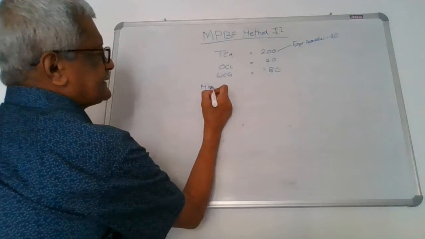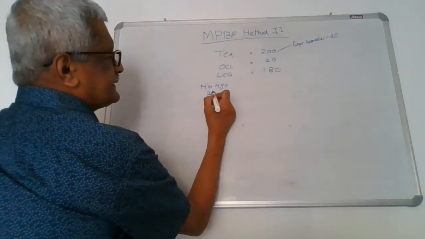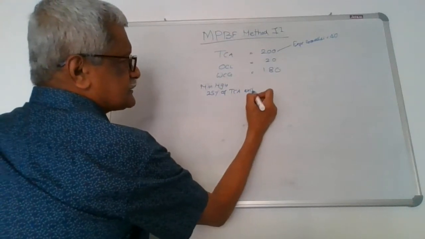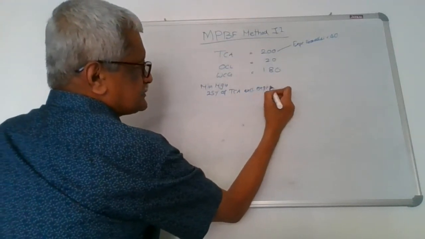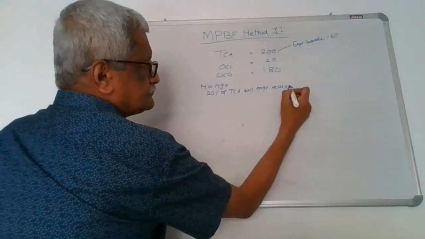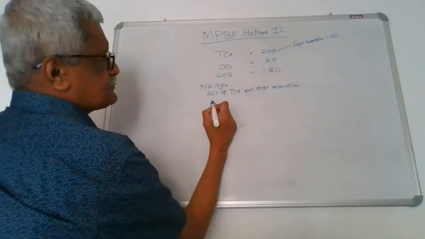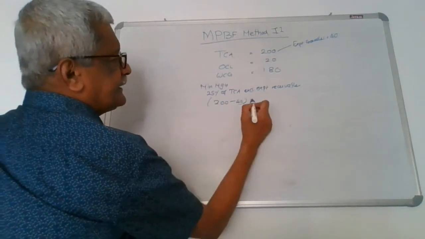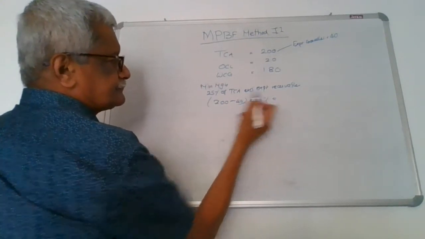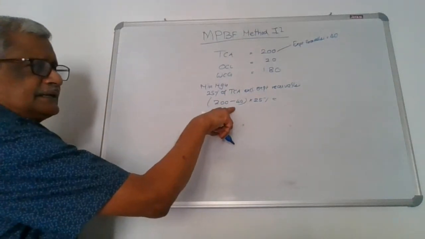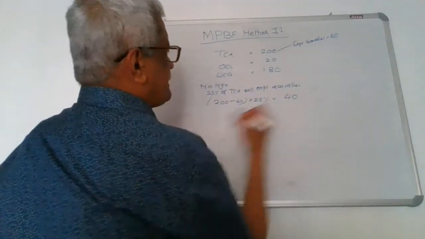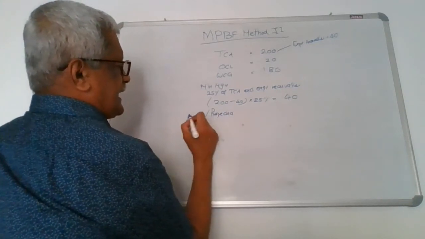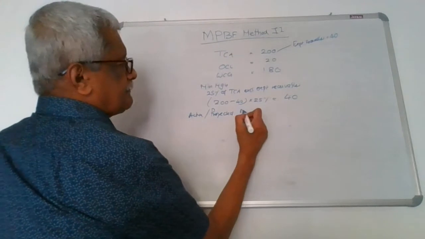Now, what is the minimum margin to be brought in? It is 25% of TCA excluding export receivables, which means 200 minus 40 into 25%. Now it is 160, 80, 40. Suppose he also brings in the same projected or actual margin.